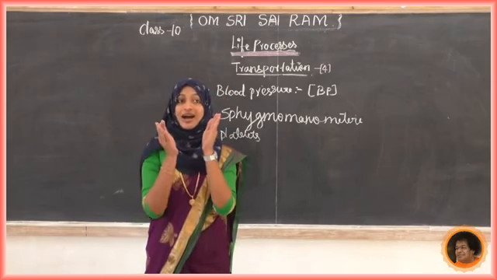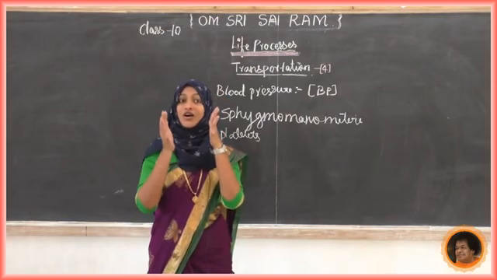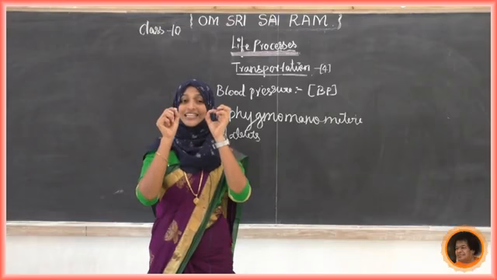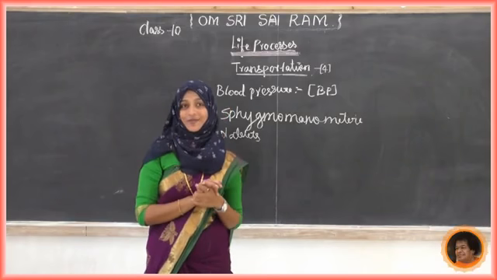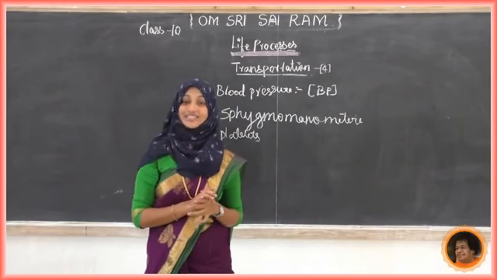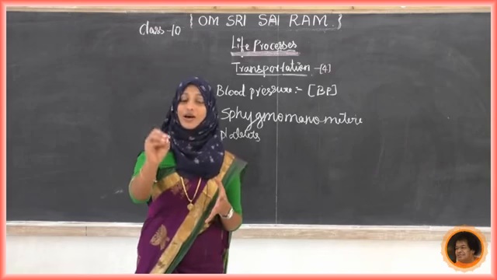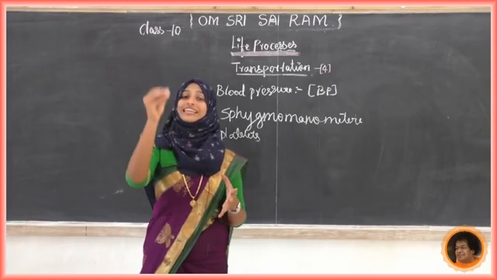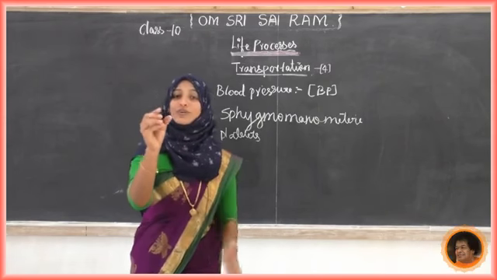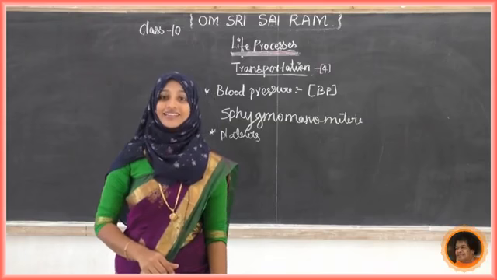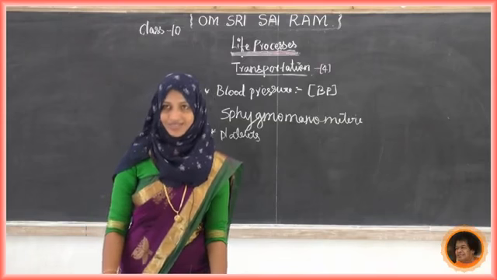The walls of these vessels are very thin, one cell thick, and they are called capillaries.